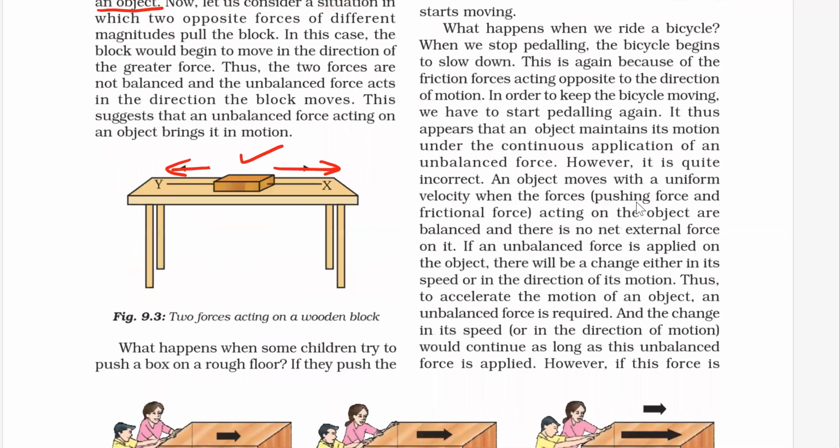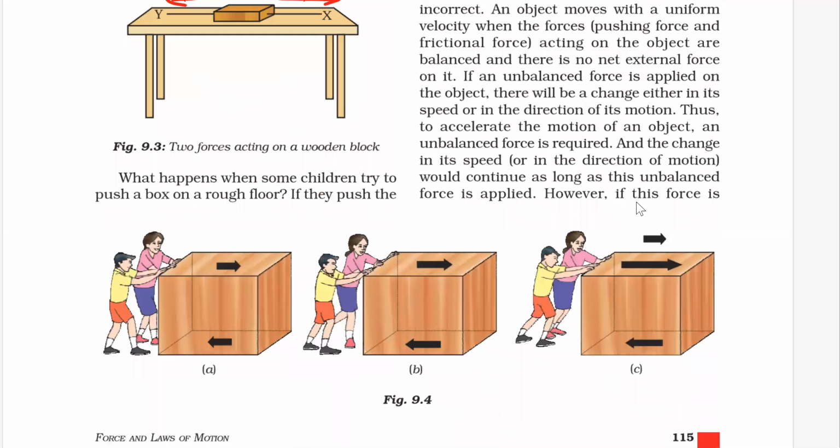Then let us see another example given in figure 9.4. Here there is a heavy box, and these two people are trying to push the box. Still the box is not moving. That means the force exerted by these boys is acting in this direction, and force of friction is acting in the direction which is shown by lower arrow. When these both forces are equal, this box will not move.